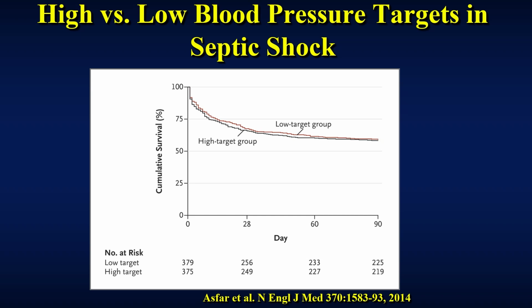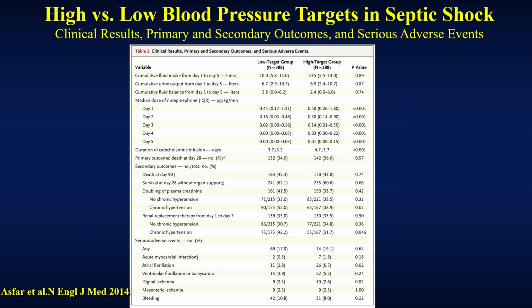However, when they did a predefined subgroup analysis of the patients in the middle of this graph, they were looking at patients with pre-existing chronic hypertension. If you had pre-existing chronic hypertension and you were in the low blood pressure target, you had a statistically significant higher incidence of an increase in creatinine and a statistically higher incidence of the need for dialysis. So end organ dysfunction occurred more often in patients with previous hypertension who were treated with a low blood pressure target.